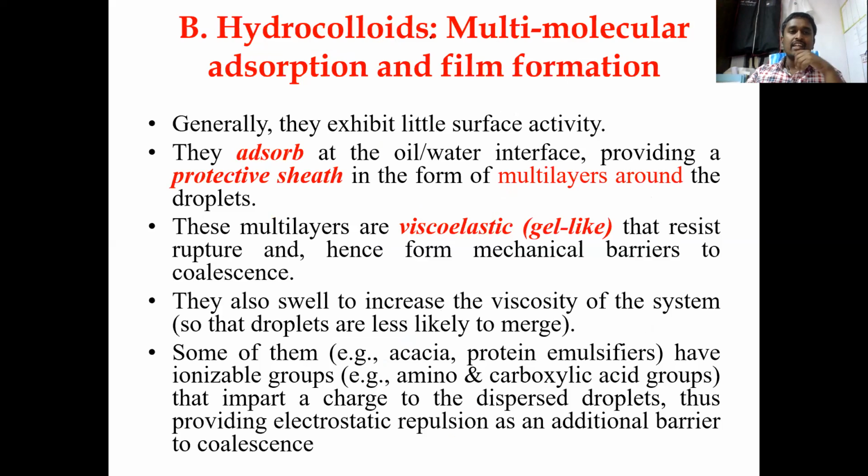So once again, they have given the write-up here. Only two things you need to remember. This sheath we call a protective sheath, and this sheath has the property of viscoelasticity, because if you disturb the emulsion by shaking or some other mechanical means, the sheath will once again come back to its original position like an elastic body. The plastic and elastic deformations which you have seen, viscoelastic with a gel-like consistency, and hence rupturing of the sheath will not occur, and problems like coalescence will be prevented. So this is the complete part about hydrocolloids.